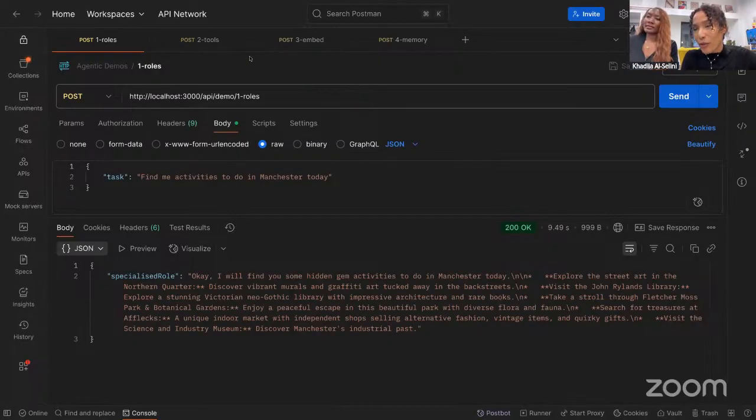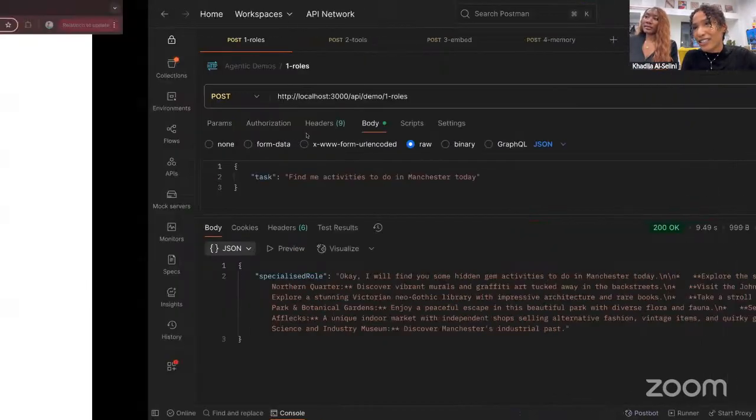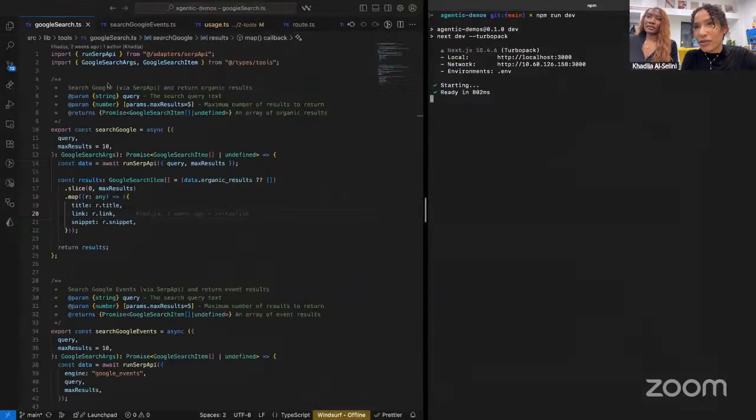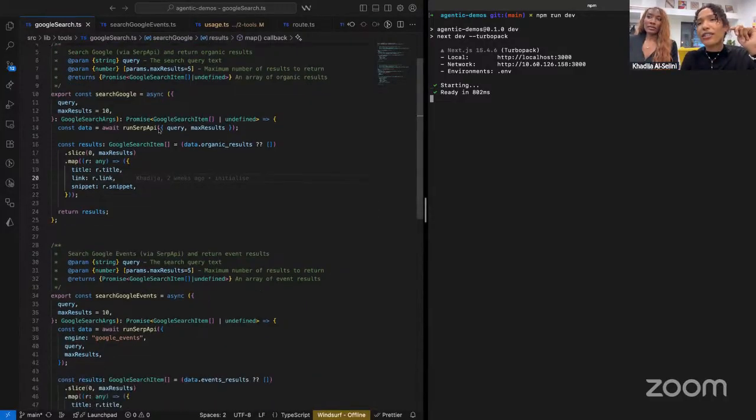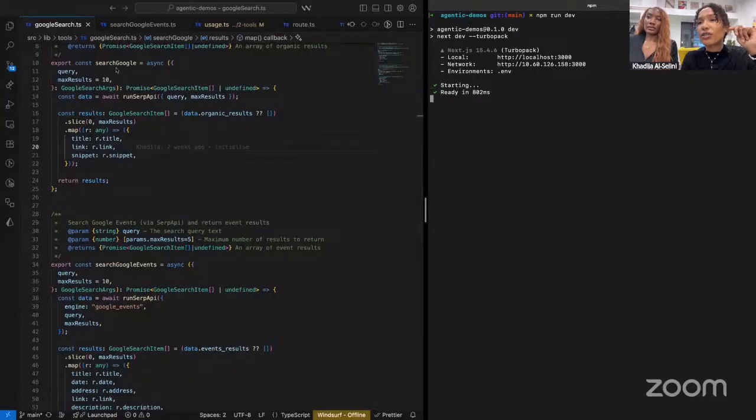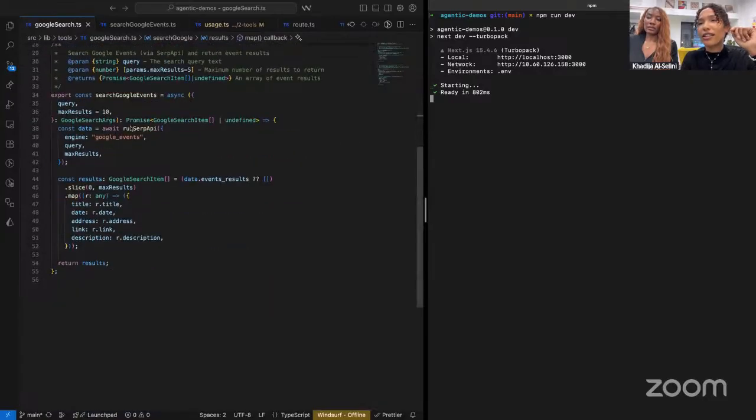The way we typically do this is by writing functions as a starting point, just like in any SaaS app. In this situation, we have a search Google function and a search Google events function. Under the hood, it uses SERP API, which is a really good API that I'd recommend. It takes a structured input, a query and a maximum number of results, and returns an array of Google search results, so the title, the date, etc.